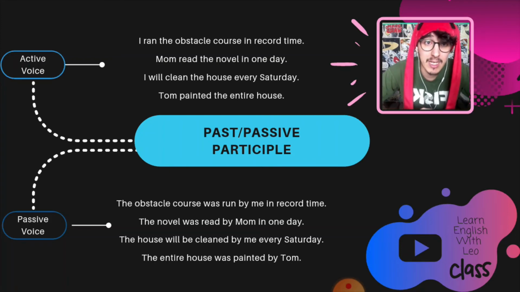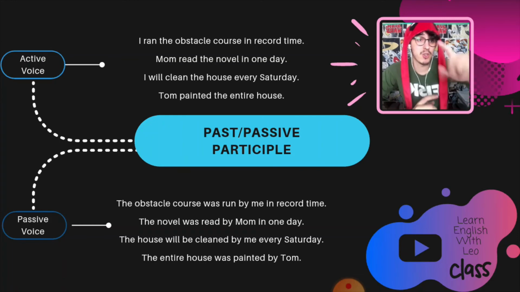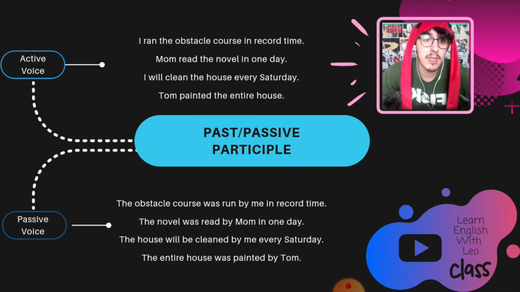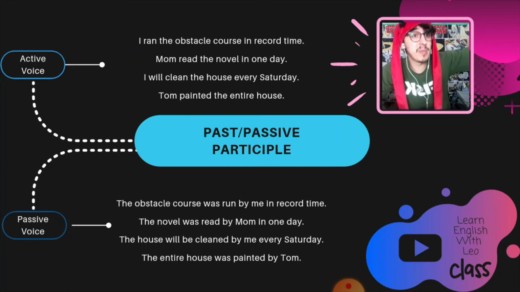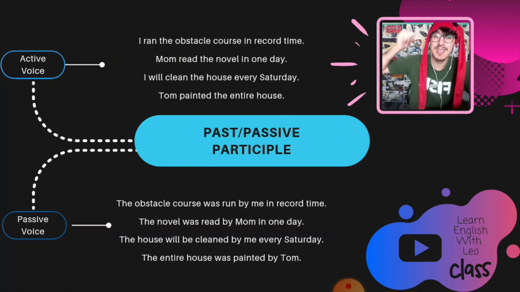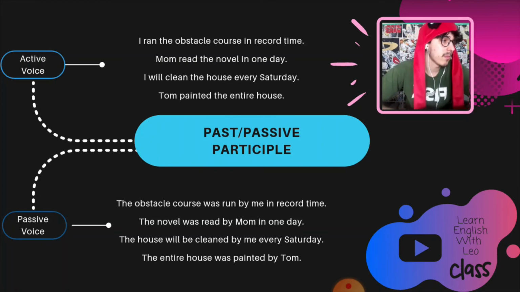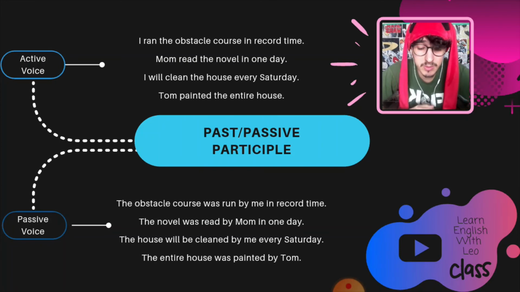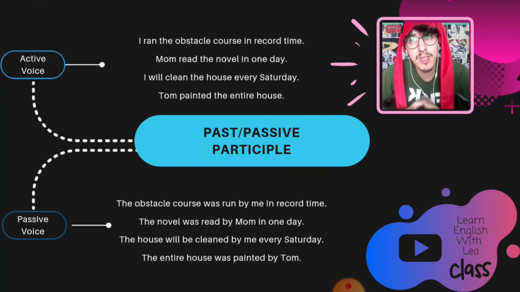I will clean the house every Saturday. So one step further, the house will be cleaned by me every Saturday. Tom painted the entire house. The entire house was painted by Tom, okay? Guys, this is very important because the verb in the passive voice is always going to be the passive participle, or the past participle if you want.